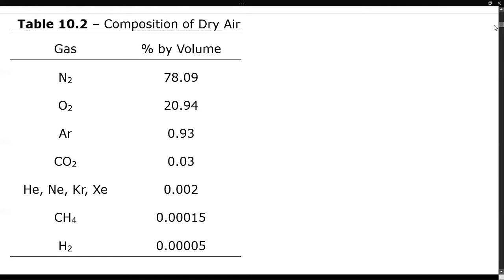Carbon dioxide is the next most abundant, which is used in plant photosynthesis. It's also a greenhouse gas. We got our noble gases besides argon, only a bare trace, 0.002%. Methane, primarily produced by organic decomposition or perhaps coming from underground reserves, 0.00015%. And there are trace amounts of hydrogen in the atmosphere as well.